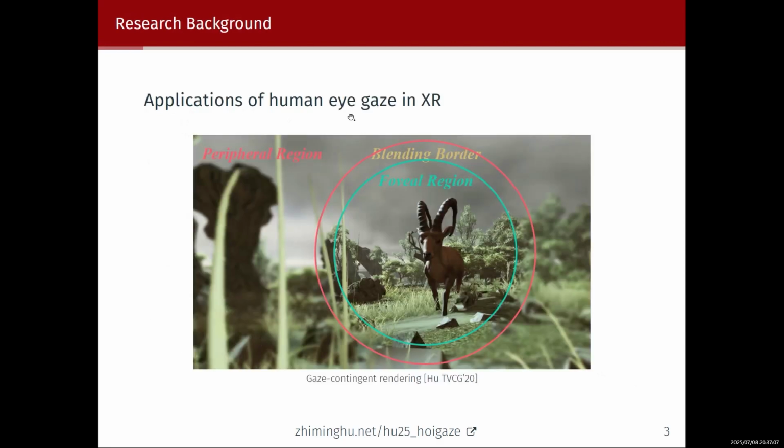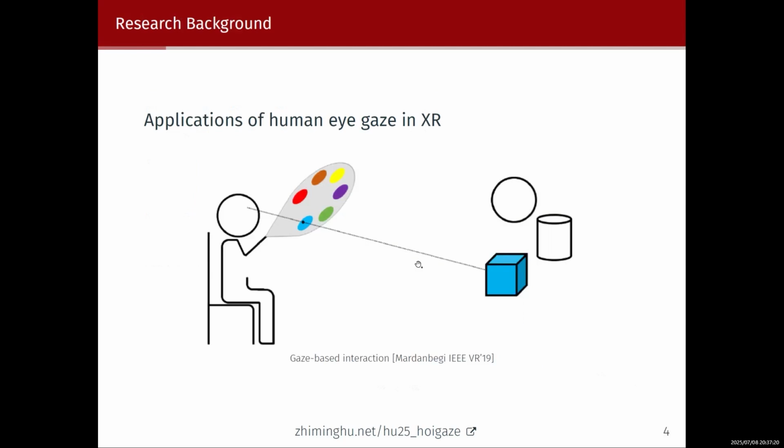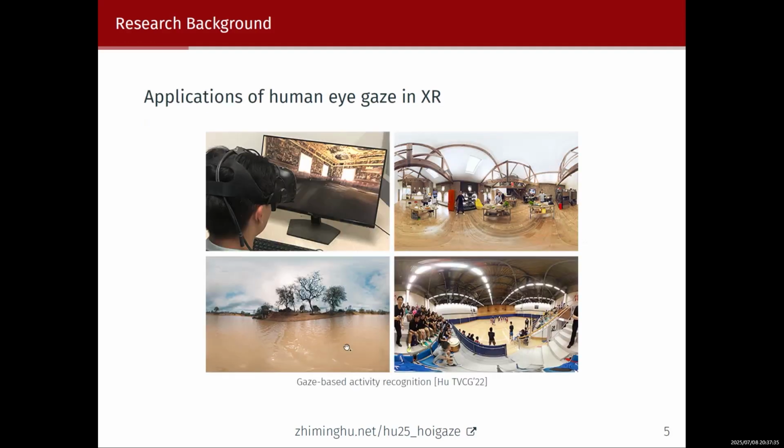Human eye gaze is important for many XR applications, including gaze contingent rendering, which uses your eye gaze to determine the region that we need to render with high quality. Human eye gaze is also important for many gaze-based interactions, which use your eye gaze direction and durations to interact with 3D objects in XR environments. It can also be applied to activity recognition, which uses your eye gaze directions to recognize your activity.